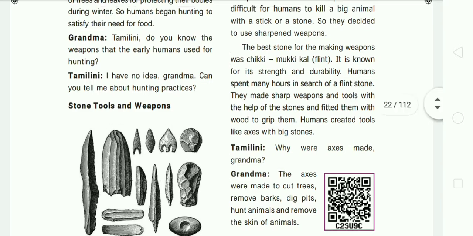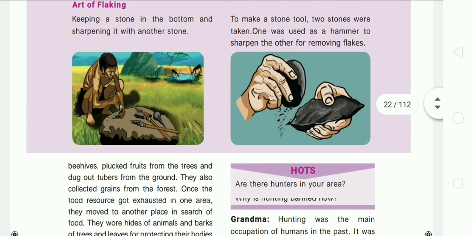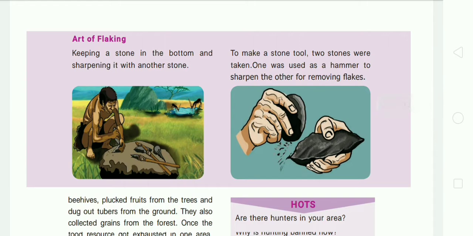Okay, so you can see this picture. This is the art of flaking. Flaking means making the tool sharp: keeping a stone at the bottom and sharpening it with another stone. This is one art. To make a stone tool, two stones were taken. One was used as a hammer to sharpen, the other for removing flakes.